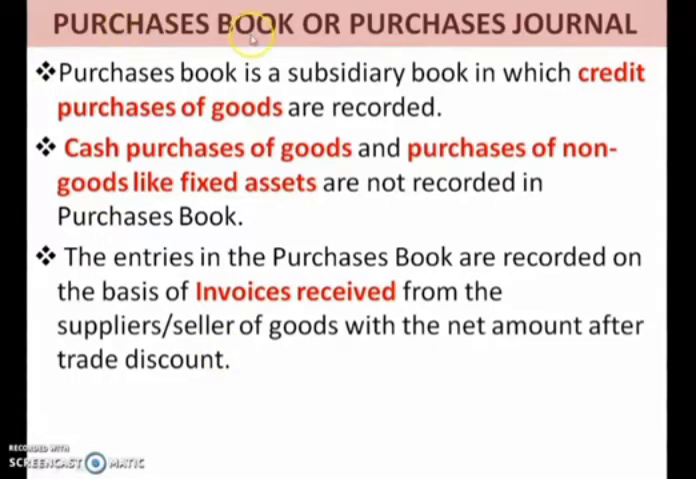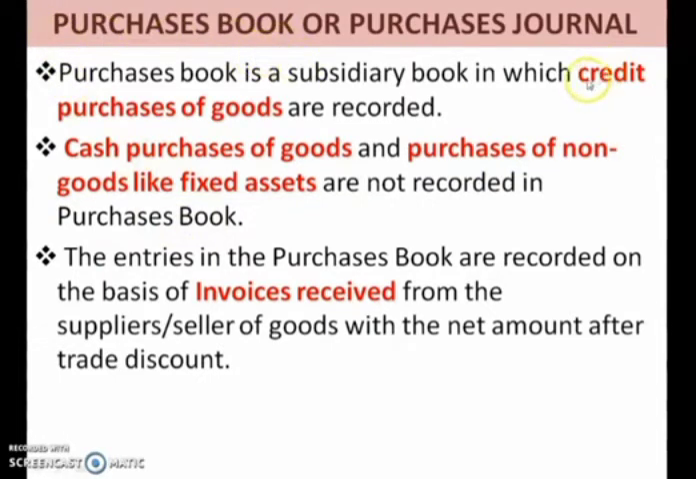So purchases book, which is also known as purchases journal. Let us see what is special about this book. Purchases book is a subsidiary book in which credit purchases of goods are recorded. So see children, in purchase book we record only the credit purchase of goods. Cash purchase of goods and purchase of non-goods like fixed assets are not recorded in purchase book. This is a very important point to be remembered related to purchase book.